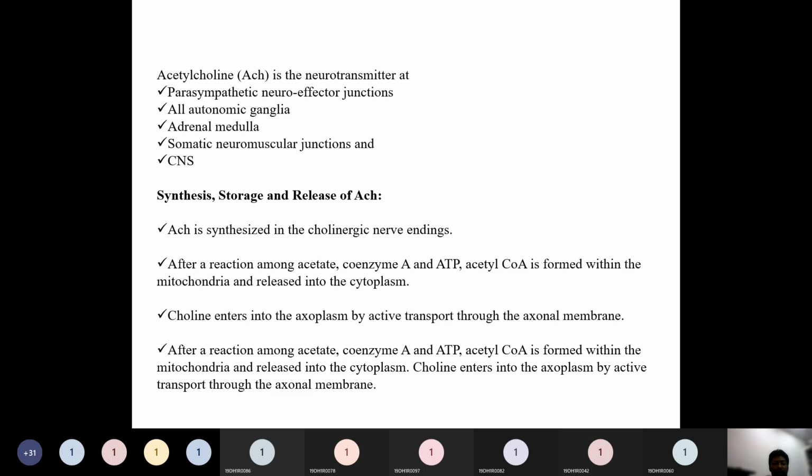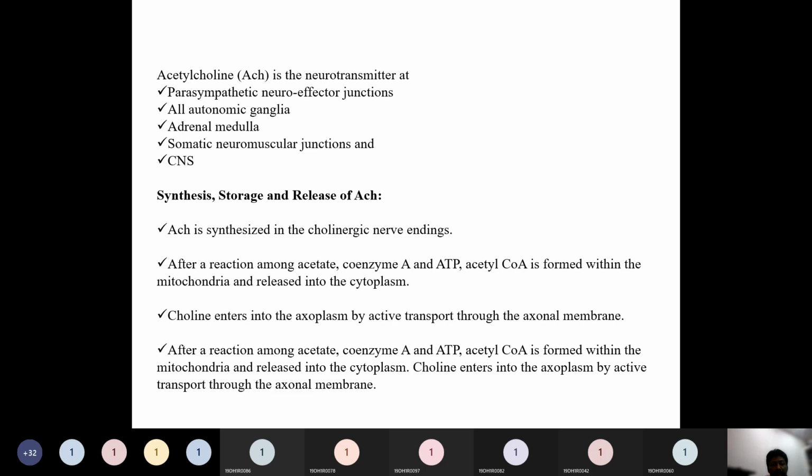Then what I have described is presented here in the form of description. If you see the synthesis, storage and release, first acetylcholine is synthesized in the cholinergic nerve endings.